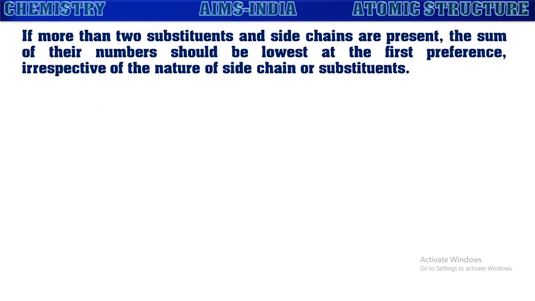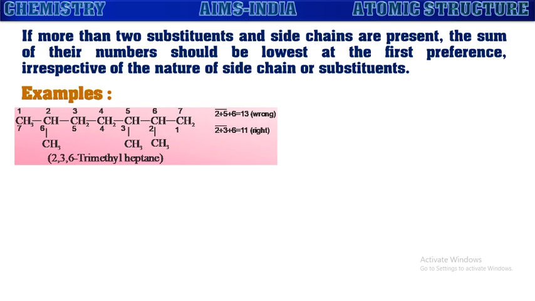If more than two substituents and side chains are present, then the sum of their numbers should be the lowest at the first preference, irrespective of their nature as side chains or substituents. For example, in this compound there are more than two side chains. Now we have to check the lowest sum for all of these.